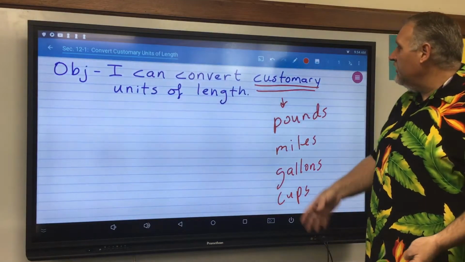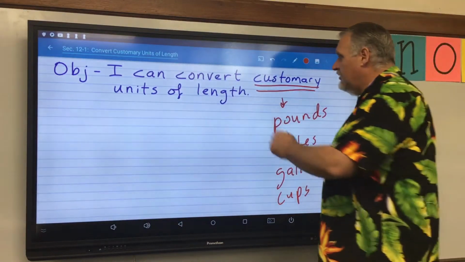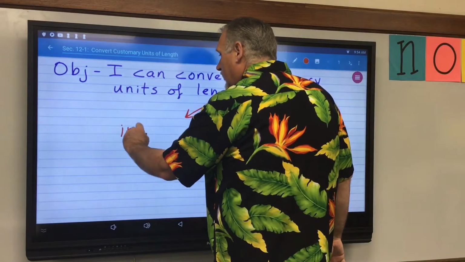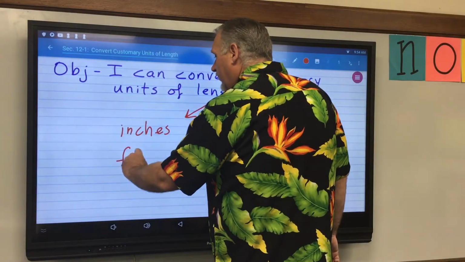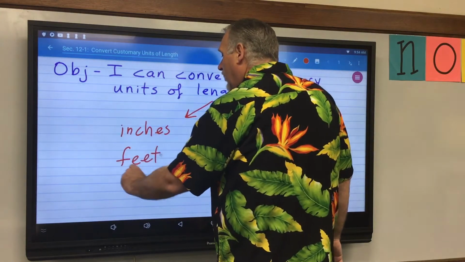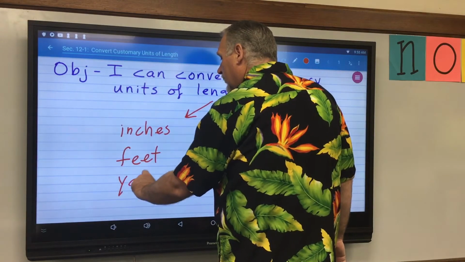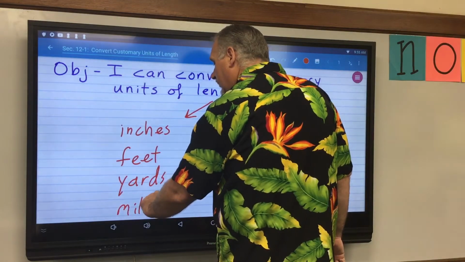And today we're focusing on length. So today we're only going to focus on 4 of these. We're going to focus on inches, and we're going to focus on feet. Next we're going to focus on yards and miles.